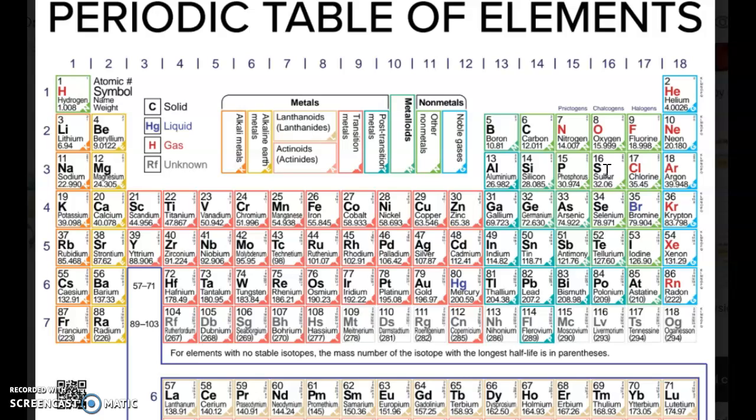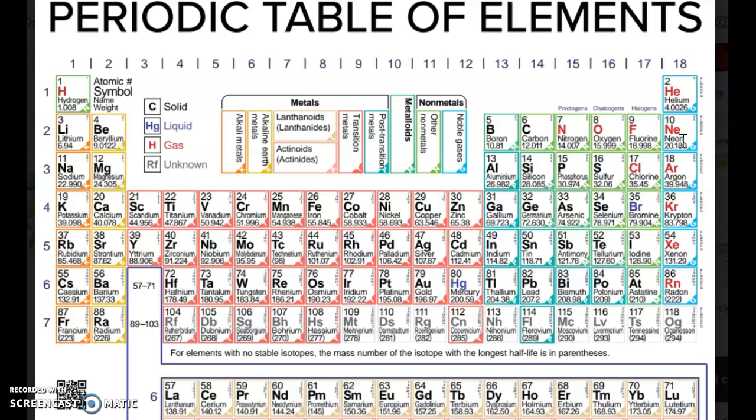So if I gain an electron, I'm becoming more negative than I was in my neutral, unstable state. My ultimate goal is to look like one of these noble gases, the one that is closest to them. So lithium is going to want to look like neon. Sodium is going to want to look like argon. Sulfur is going to want to look like argon. Oxygen is going to want to look like neon.